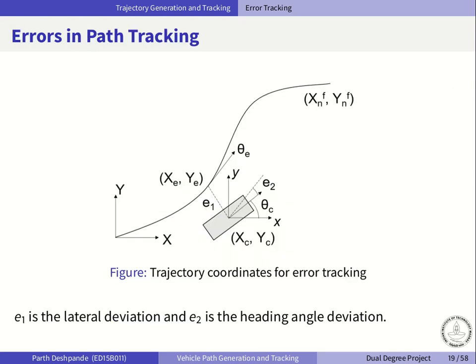So moving on to trajectory tracking, here we take a standard lane following model and we modify it to suit the purpose. So there are two error variables involved here, e1 and e2, which are the lateral deviation and the heading angle deviation at the current point respectively.